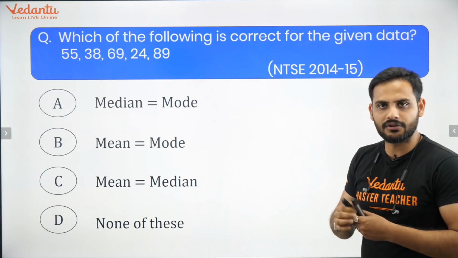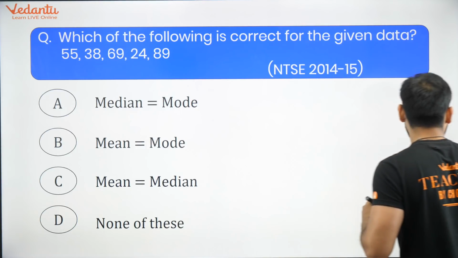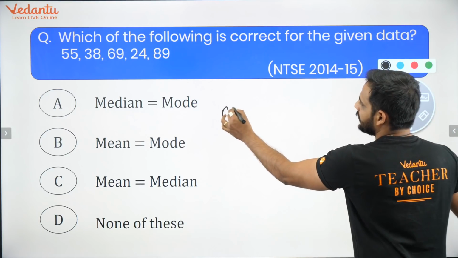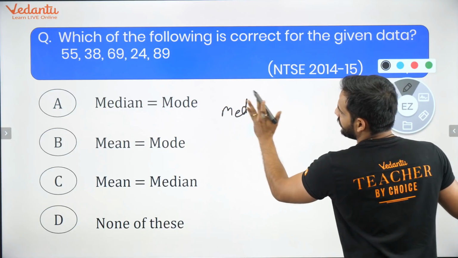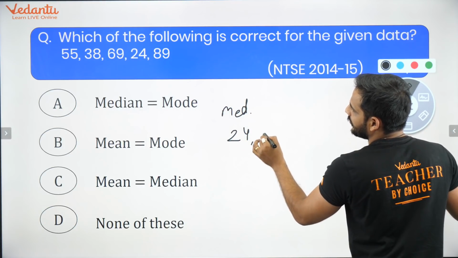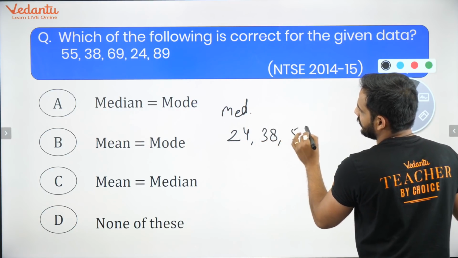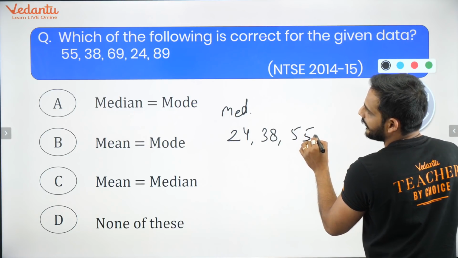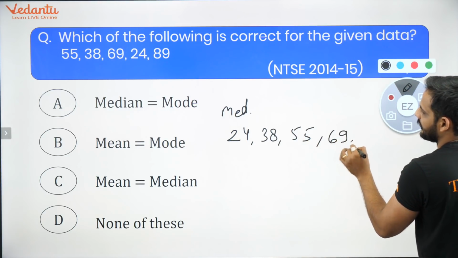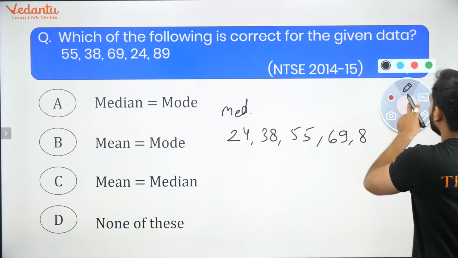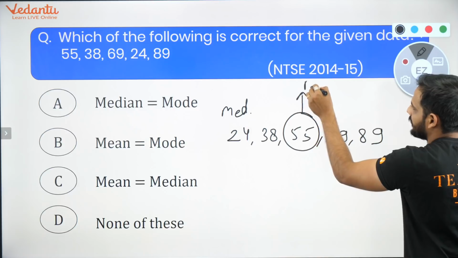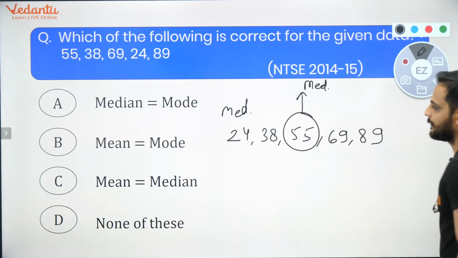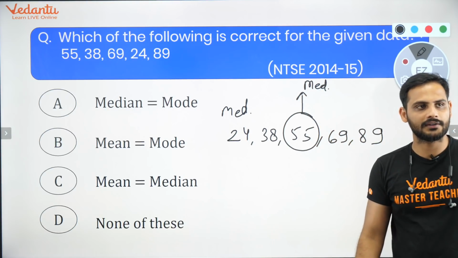Now let's talk about median. Median will be very easy for us. If I calculate median, arrange this in increasing order. So 24, then will come 38, then it will be 55, then it will be 69, and then it will be 89. So in this case, bachcho, the middle value is 55. So this will be your median.